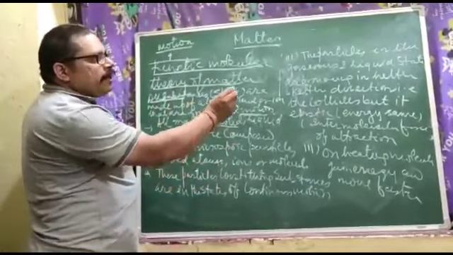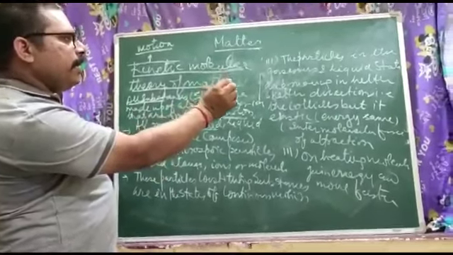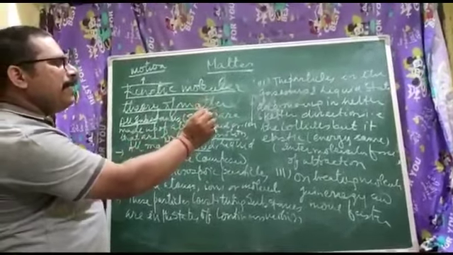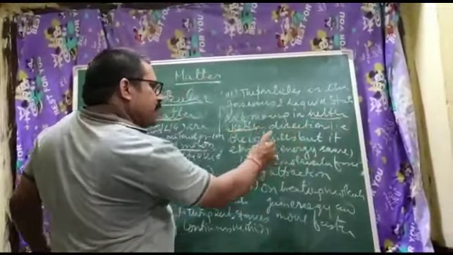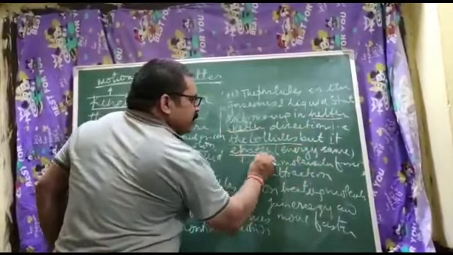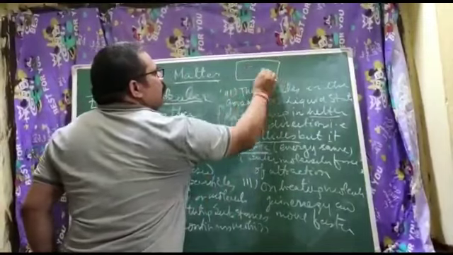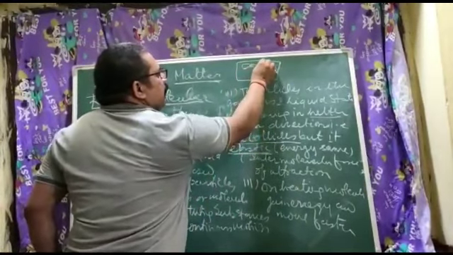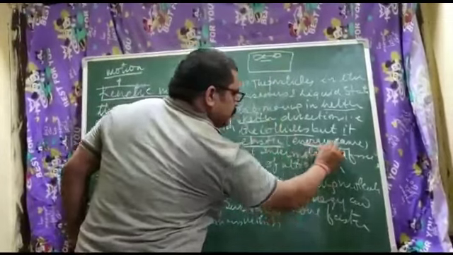Third, the particles in the gaseous and liquid state move in helter-skelter directions. They collide but elastically, like this way, and the total energy remains same.